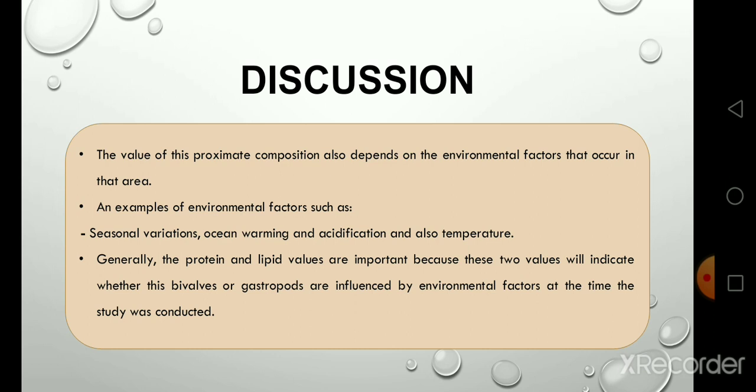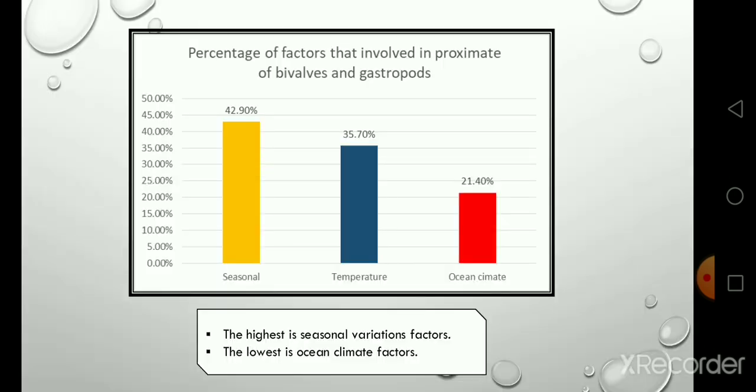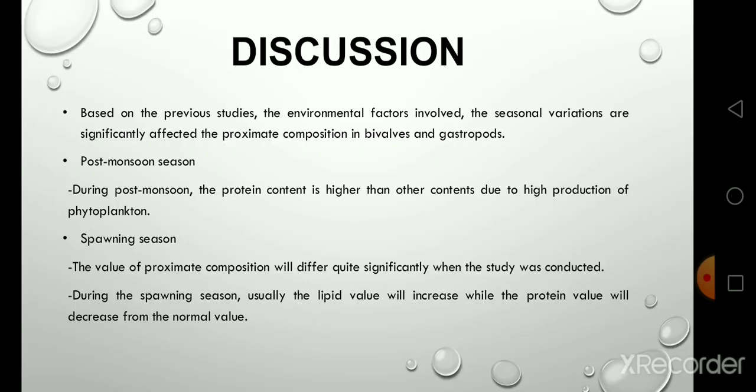Generally, from previous studies, the protein and lipid values are important because these two values indicate whether the bivalve or gastropod is influenced by environmental factors at the time the study was conducted. Based on that graph, the highest is the seasonal variation factor and the lowest is the ocean climate factor. Seasonal is 42.9%, and ocean climate is 21.4%.